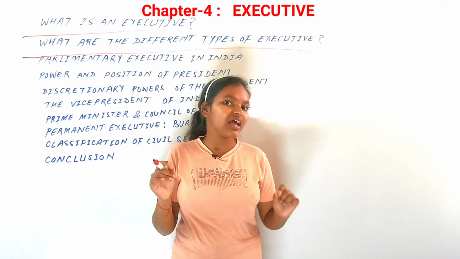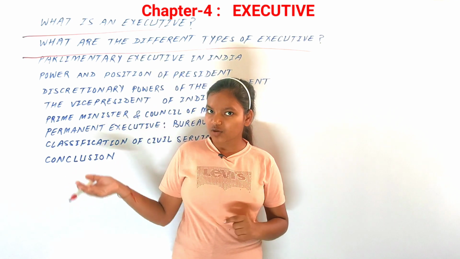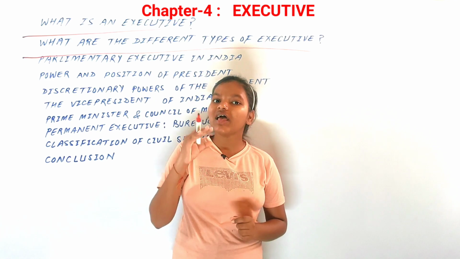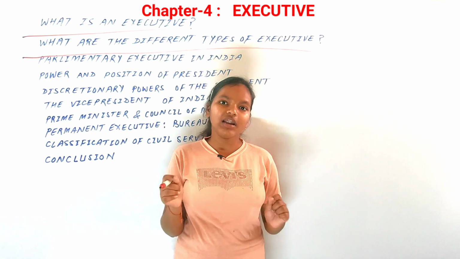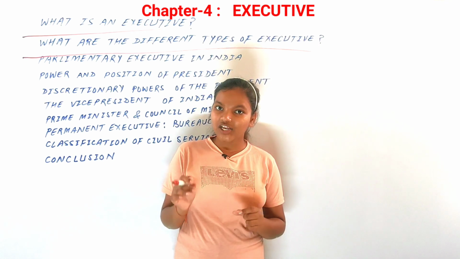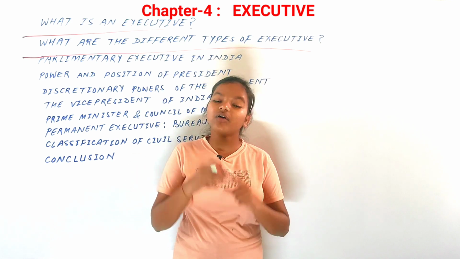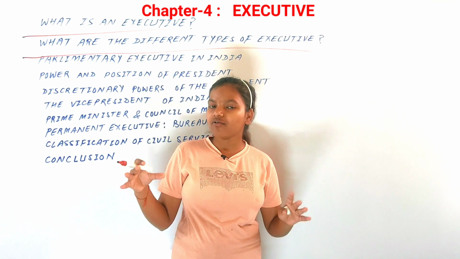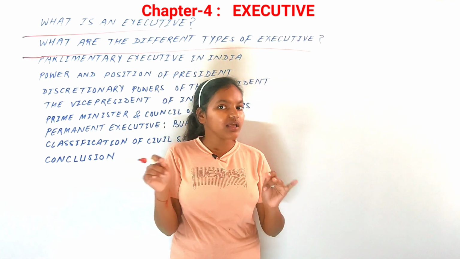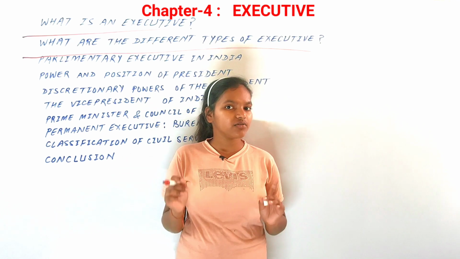In Canada too, we have the parliamentary system, with a constitutional monarchy as we have. So there is a monarch as the head of the state and a prime minister as the head of the government. Similarly, it follows in India as well. Talking about the third type of executive, that is the presidential system. It is followed in the US, where the president holds all the power, who is the head of the state as well as the head of the government, and is directly elected by the people.